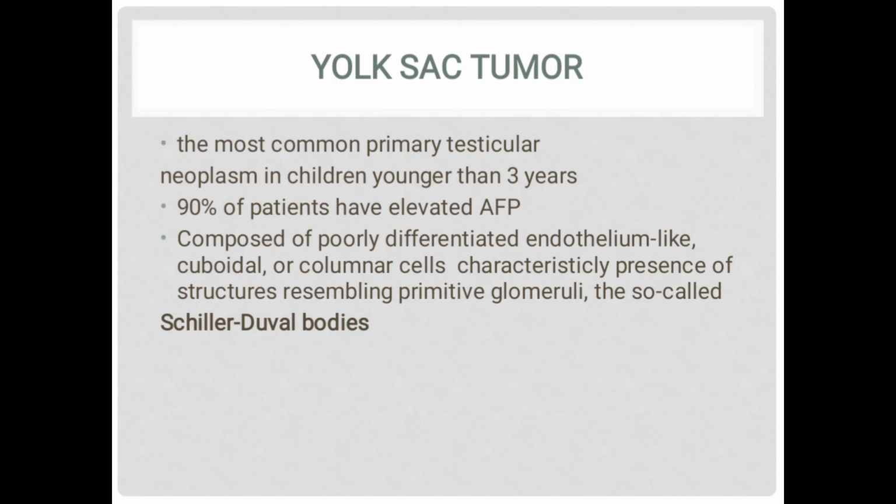Yolk sac tumor is the most common primary testicular neoplasm in children younger than 3 years. 90% of patients have elevated alpha-fetoprotein, and this is a good tumor marker to follow. The tumor is composed of poorly differentiated endothelium-like cuboidal or columnar cells, characteristically with structures resembling primitive glomeruli, the so-called Schiller-Doval bodies.